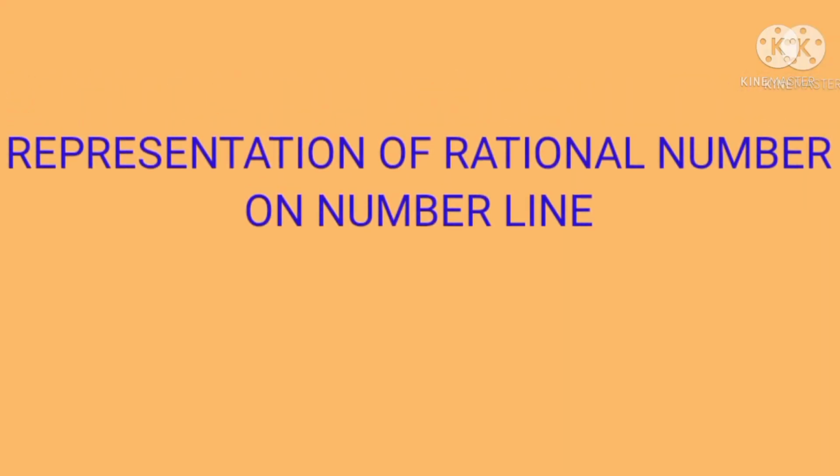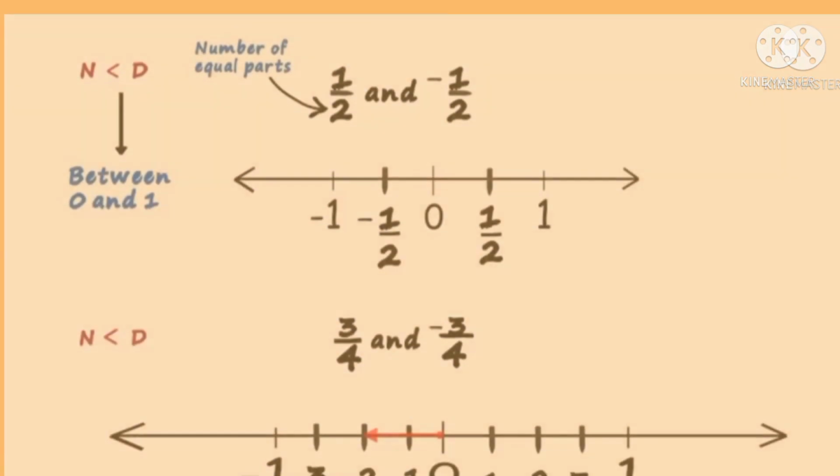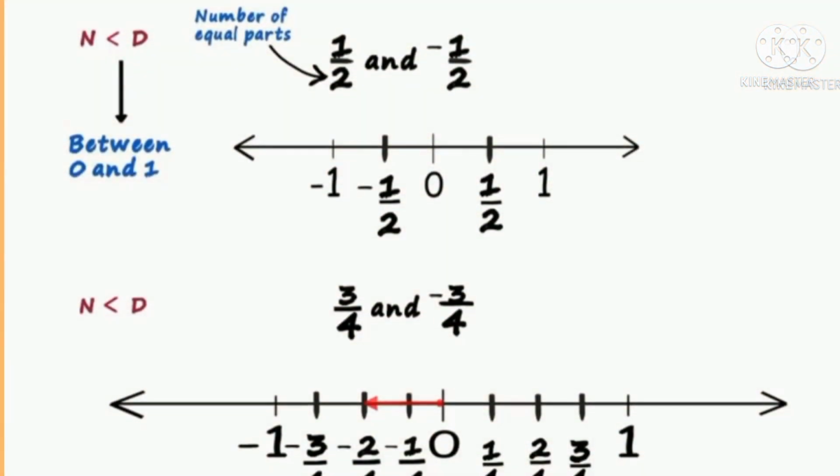Now we saw a PPT of representation of rational number on number line. Here 1 by 2 and minus 1 by 2 are proper fractions, so they lie between 0 and 1. So we can represent them between 0 and 1 like this.